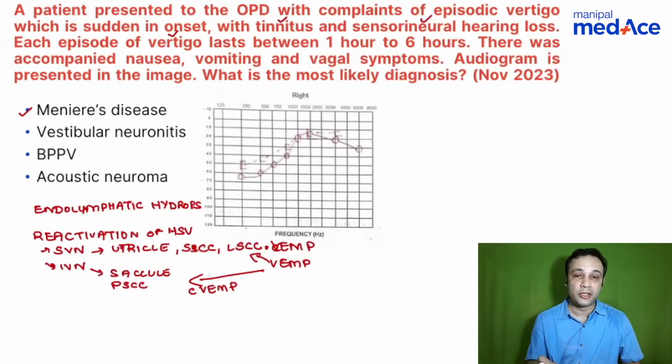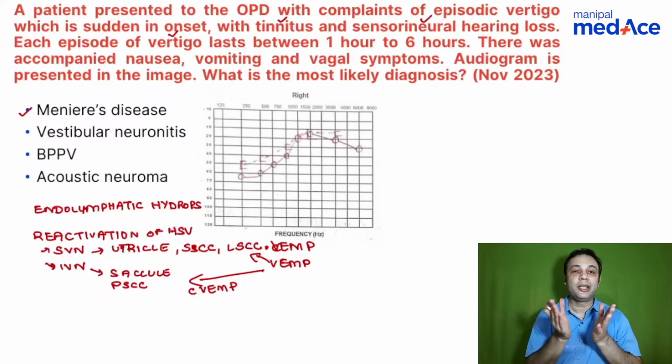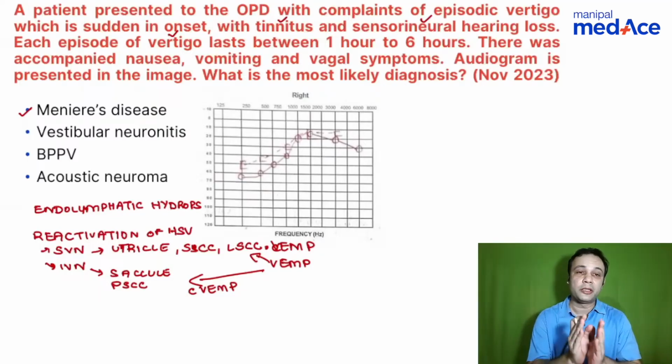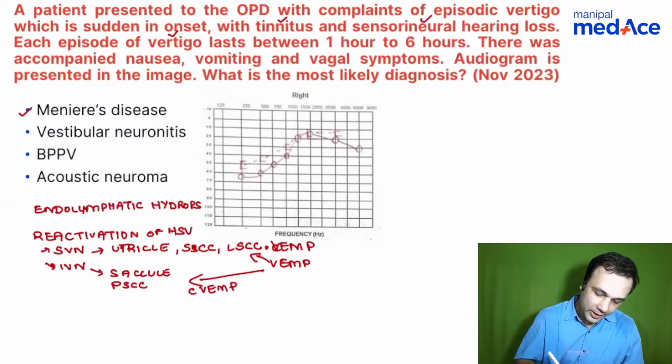So how does it present to you? Will there be hearing loss in vestibular neuronitis? Anybody in the audience who can tell me? Okay, let me tell you, there will not be hearing loss in vestibular neuronitis. It is inflammation of the vestibular nerve, so there is no hearing loss. They only present with vertigo. Right.